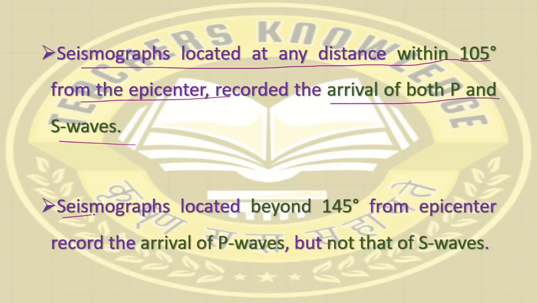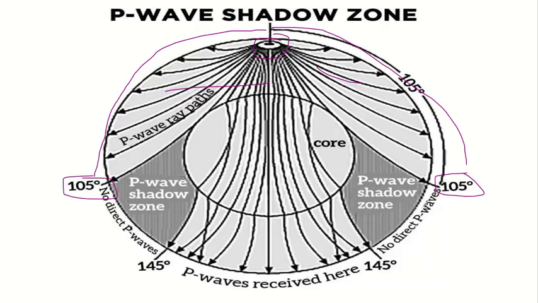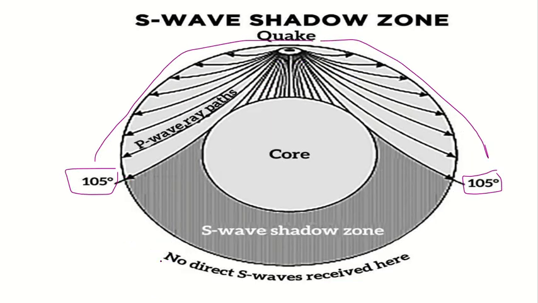Second condition: for seismographs located beyond 145 degrees from the epicenter, there is arrival of P waves but not S waves. Let's see in the figure. Beyond 145 degrees there is arrival of P waves, meaning there is no shadow zone for P waves beyond 145 degrees, but in the case of S waves there is no recording of S waves.